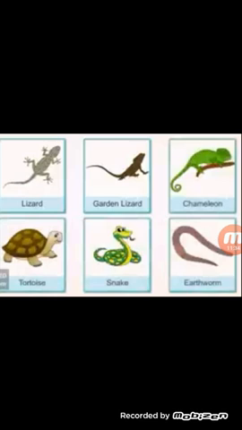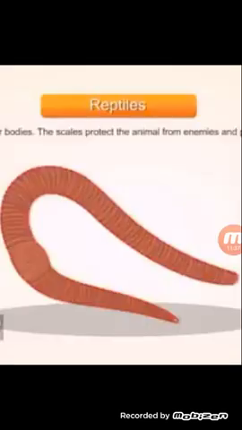Reptiles such as earthworm. Earthworm has scales on their bodies. The scales protect these animals from their enemies and prevent water loss from their body.